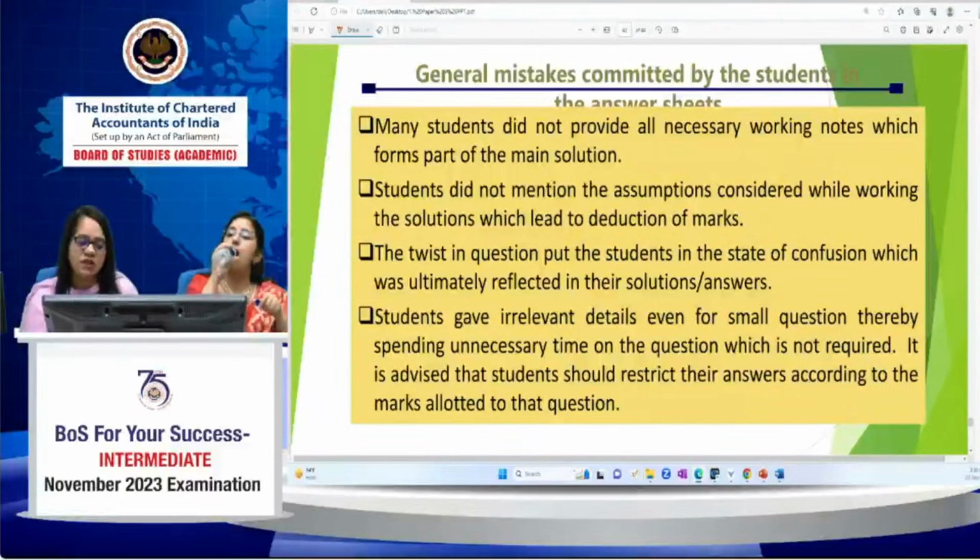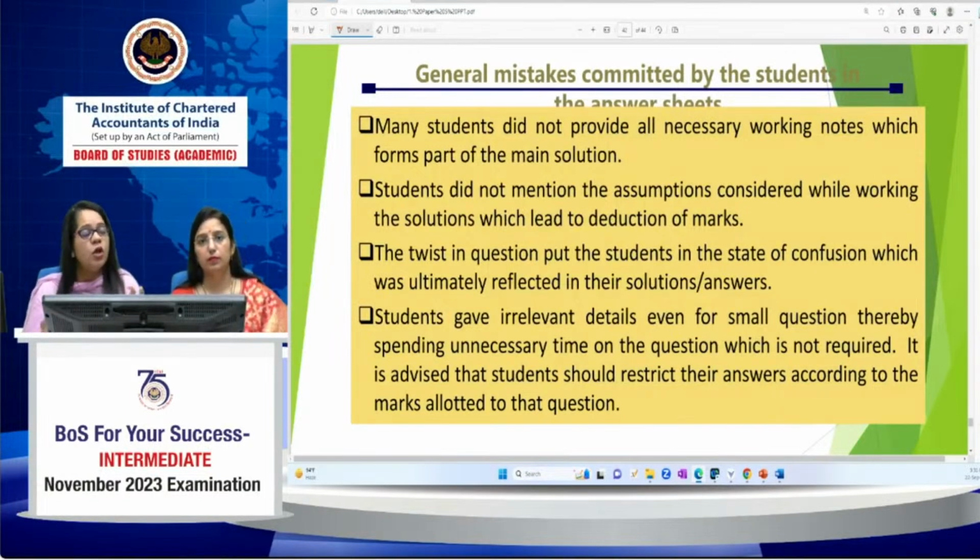The twist in the question put the student in a state of confusion, which was ultimately reflected in their solution. For example, keep your mind very much open. This is a very important point. Suppose you have done a question, maybe an AS based question, and you are very well through with the provision. But when you read the question, you tend to read only that part which you have already done in your study material.